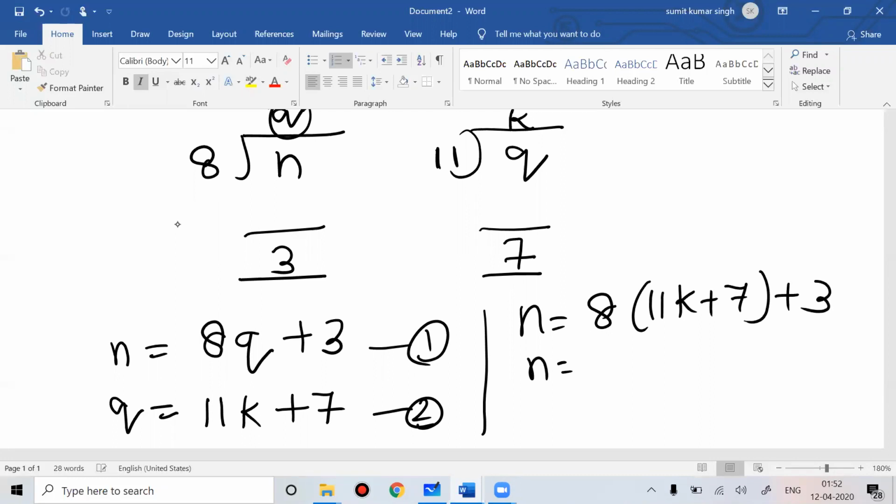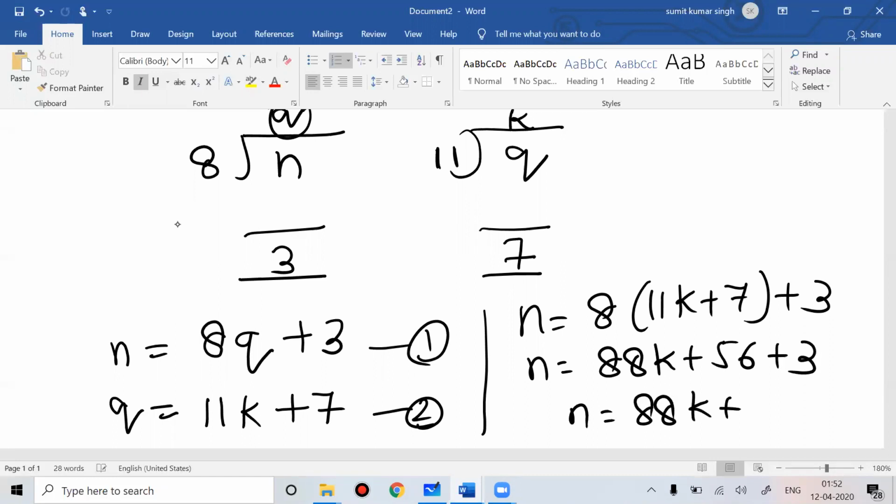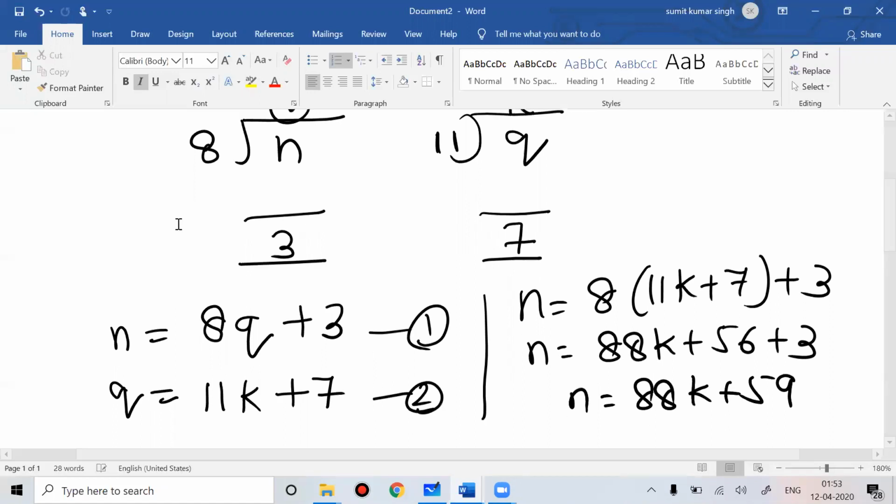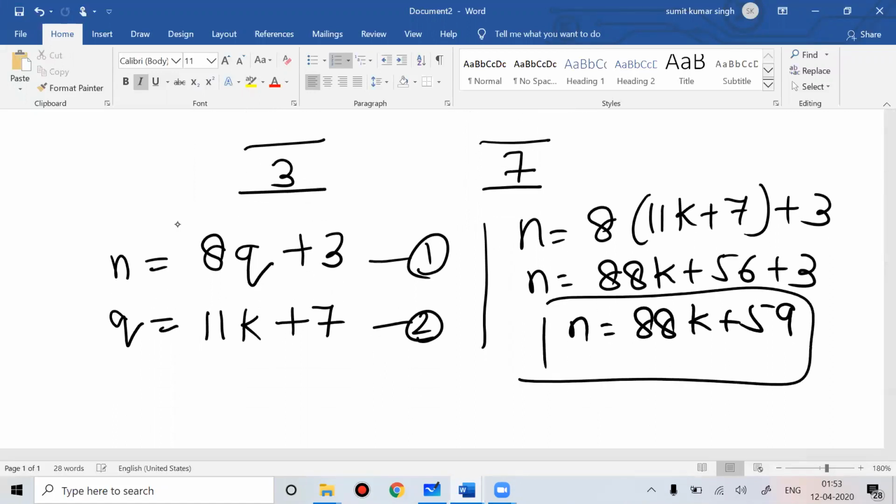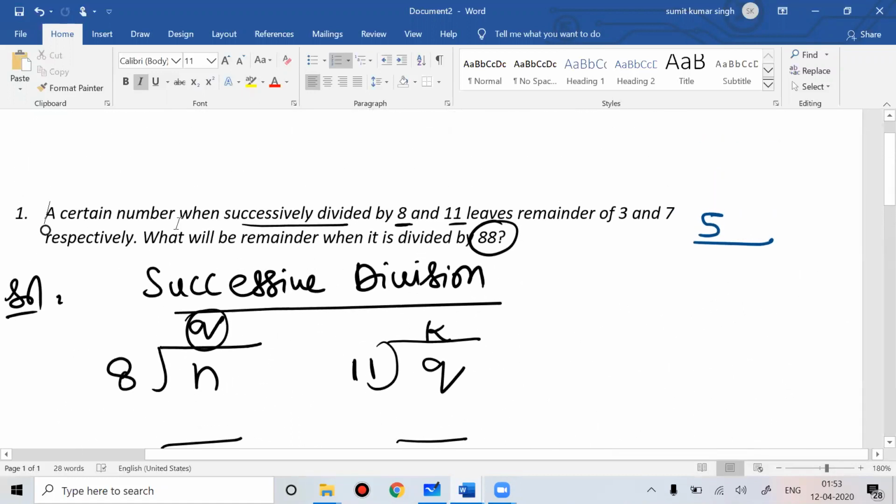So n is equal to 88k plus 56 plus 3, which is 88k plus 59. This is your number.